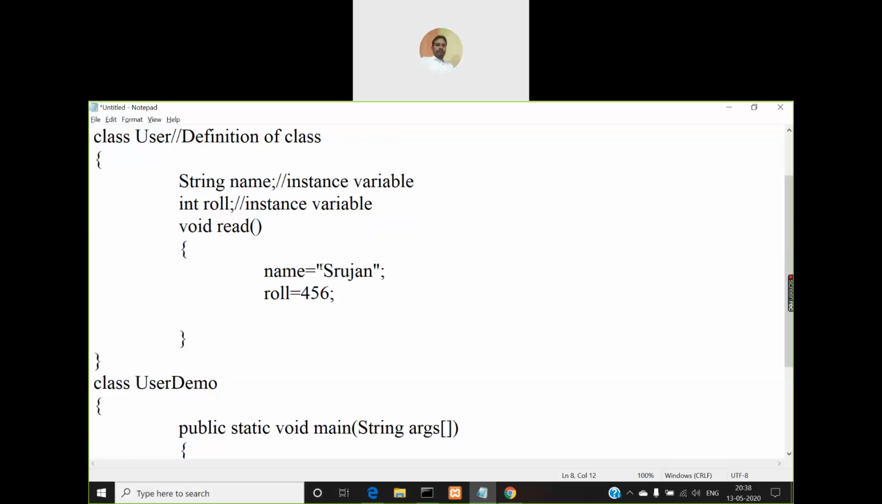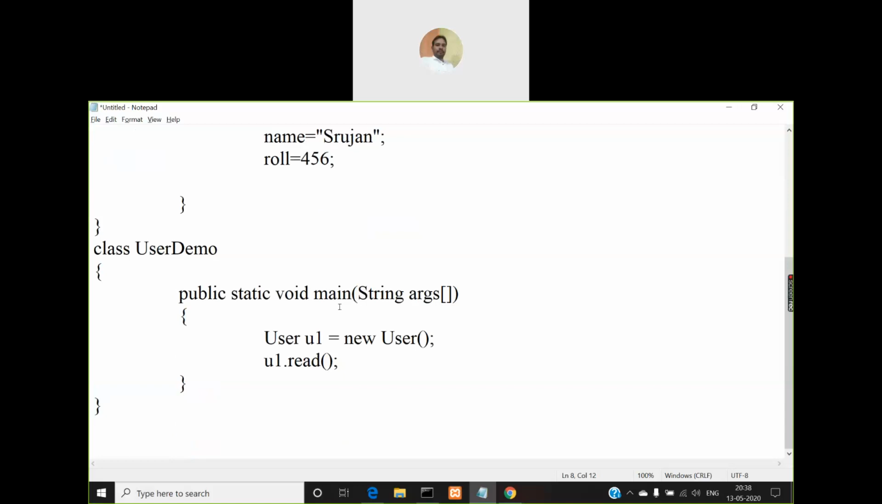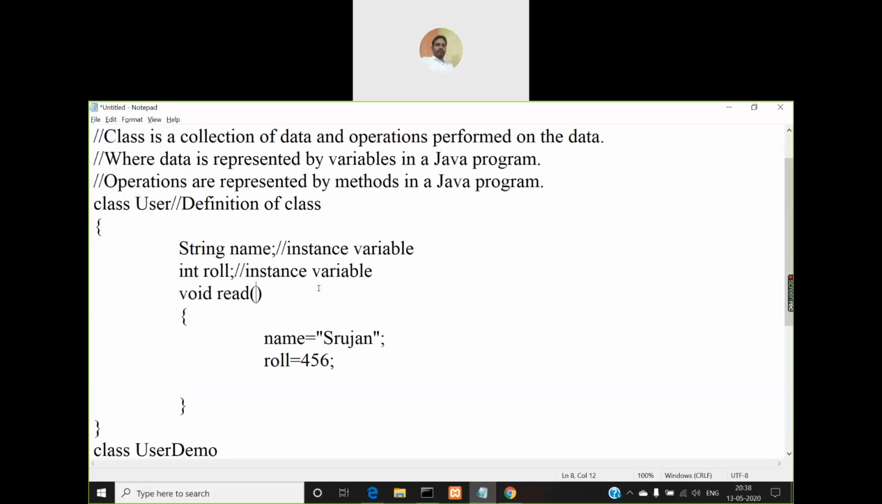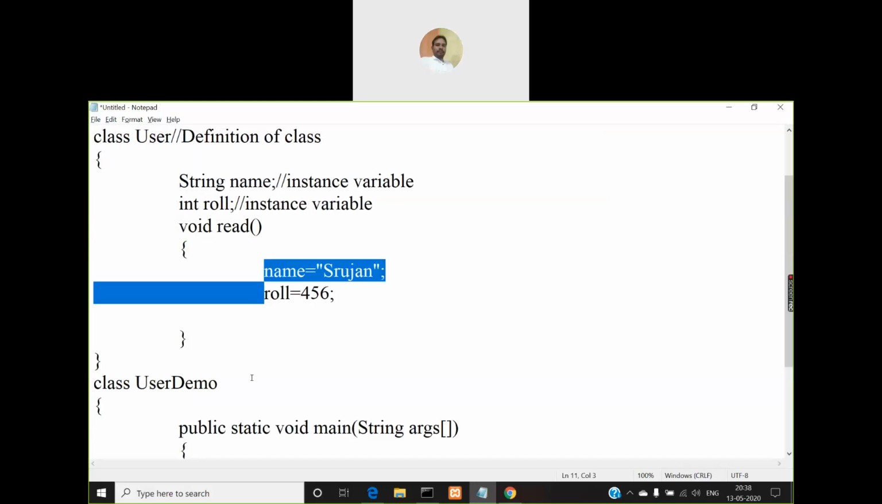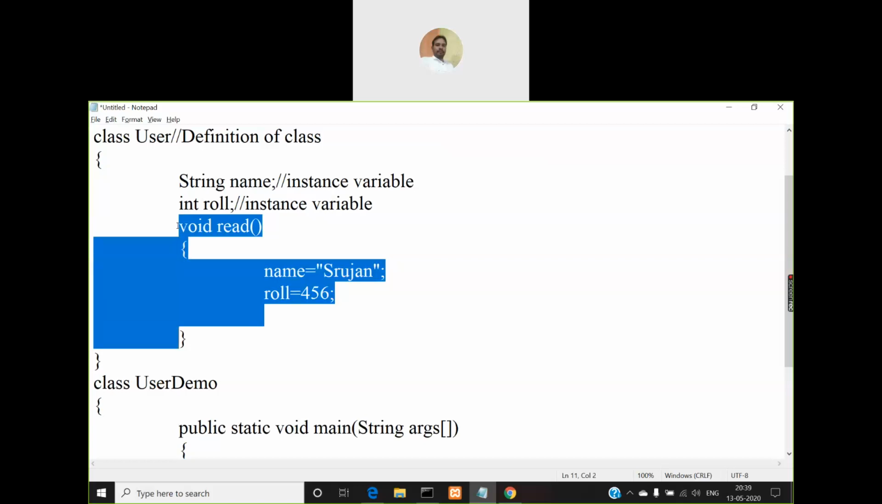Name variable will be assigned a string Srujan, role variable will be assigned with a value 456, and I'm calling u1.read. So when I call u1.read, what will happen? This code will be executed. What is the code that is there in the read method? That will be executed. So when it is executed, name variable will be assigned Srujan, role will be assigned 456. Until you make a call to this method, this code inside this read method will not be executed.